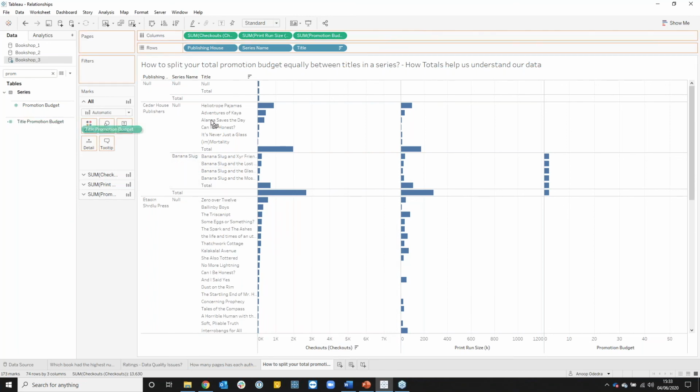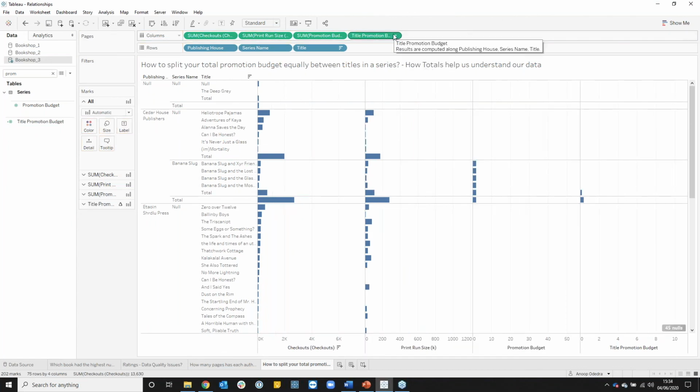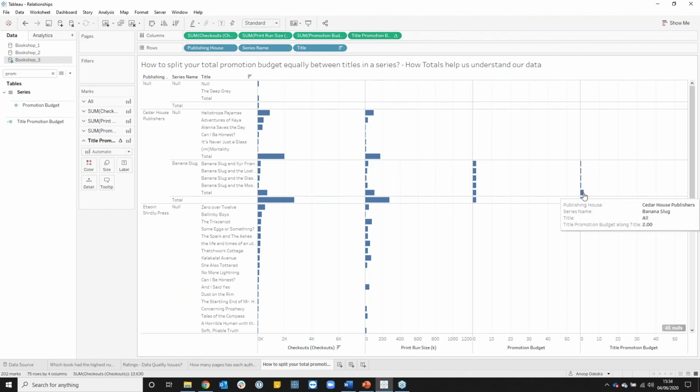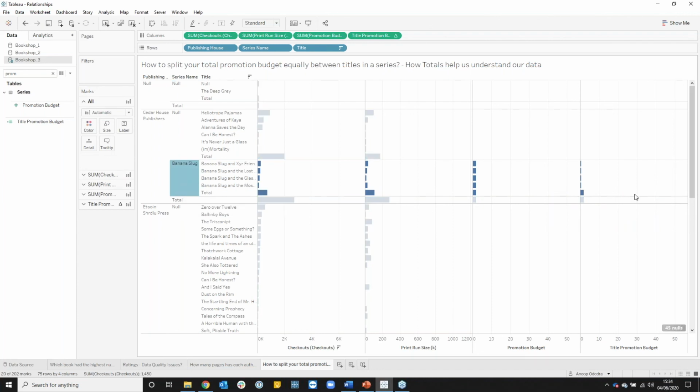If I drag this out to my view now, and I want to have this running based on title, I think. Yeah. So now we can see for Banana Slug, take that one as an example, my total is still correct. My promotional budget is 2, but it is now split evenly between each of my books.